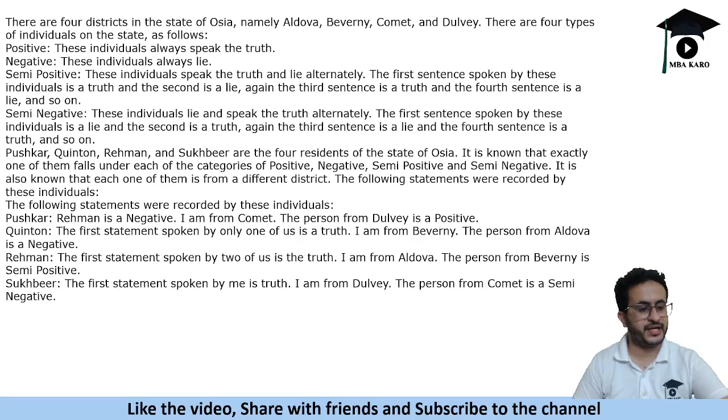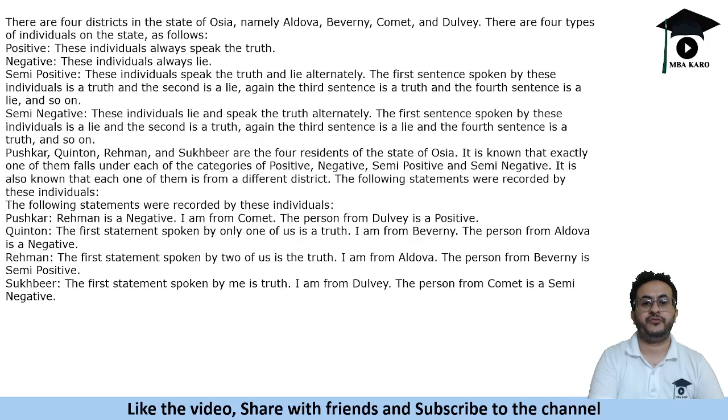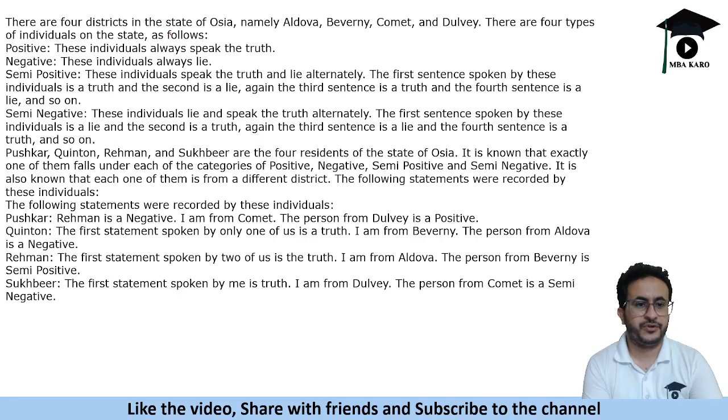Okay, so it says that there are 4 districts in the state of Ossia named Aldova, Beverny, Comet, Dolby. There are 4 types of individuals in the state as follows. Positive: they always speak the truth. Negative: they always tell lies.